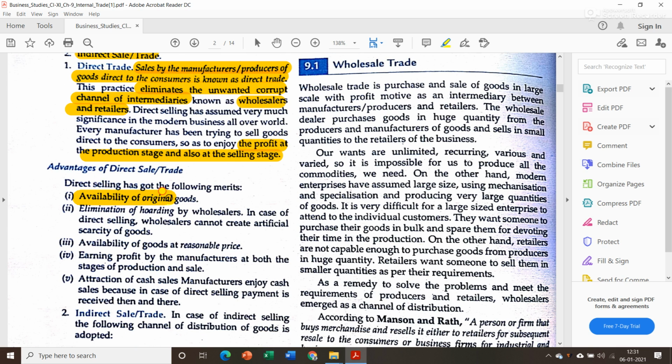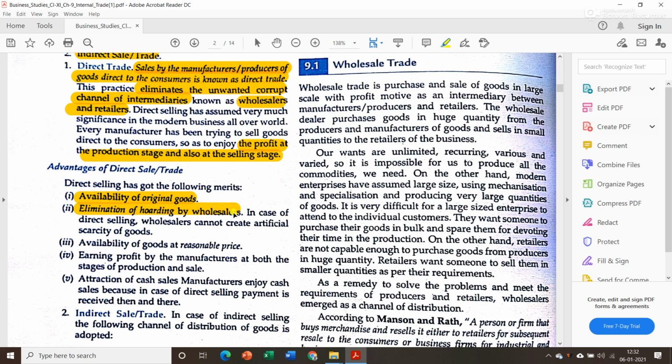First one is availability of original goods. When you purchase any good directly from the producer, they will give you original goods. But if there are intermediaries like a wholesaler or retailer, they might tamper with the goods and you might not get the original product.